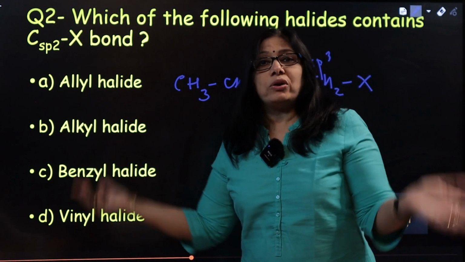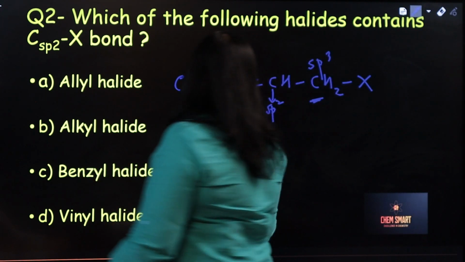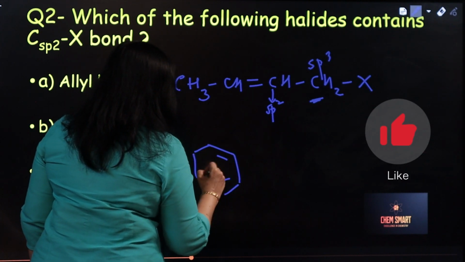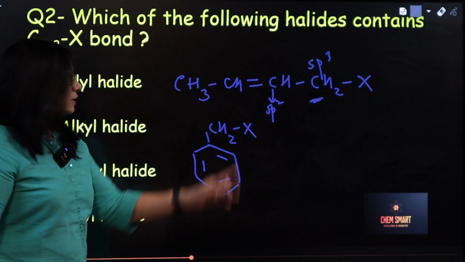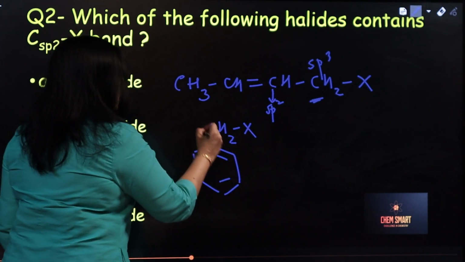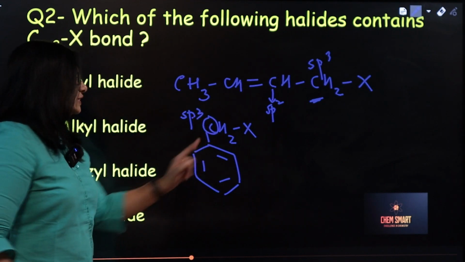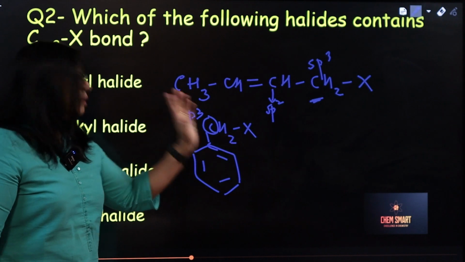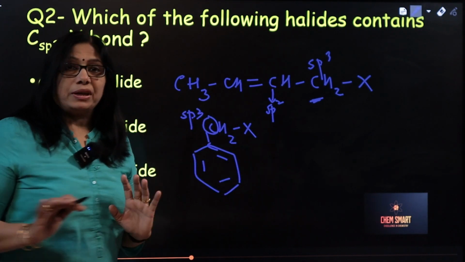Alkyl halide, you know, is already an sp3 carbon connected, a normal alkyl halide. Benzylic halide, what is benzylic halide? Benzylic halide is like this. Here the X is connected to this carbon, which is all single bonded, so it is sp3, which is connected to this carbon, which is sp2. So in benzylic halide also, the halogen is connected to an sp3 carbon.